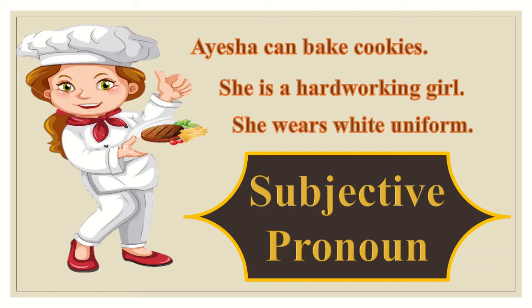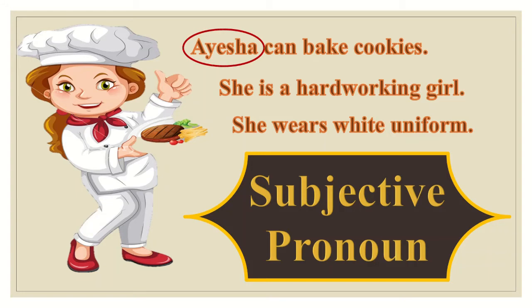She wears white uniform. Now what did I do? Instead of using the name again and again, I have used she. And what is this she? She is actually a pronoun. And as we are using this she instead of a subjective noun, that is why it is called a subjective pronoun.